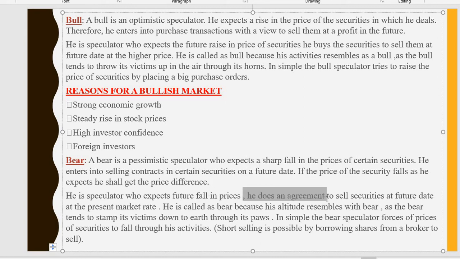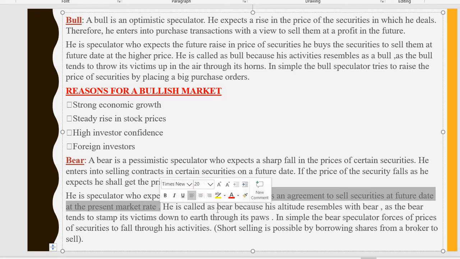He does an agreement to sell securities at a future date at the present market rate. He is called a bear because his attitude resembles a bear, as the bear tends to stamp its victims down to earth through its paws. In simple terms, the bear speculator forces the prices of securities to fall through his activities. Short selling is possible by borrowing the shares from a broker to sell.